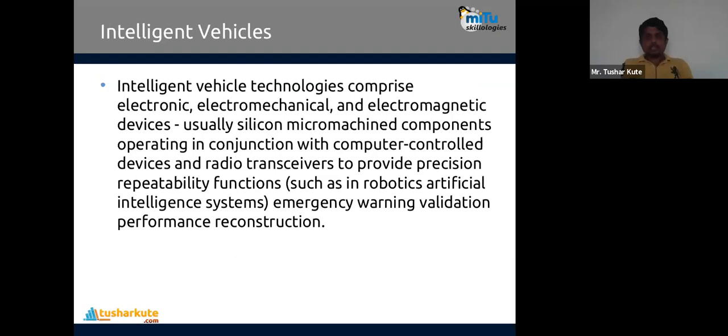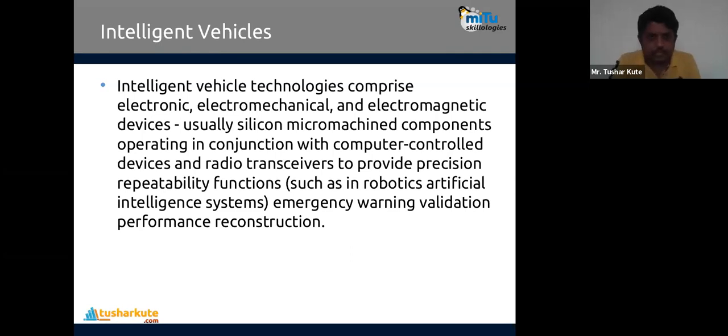intelligent vehicles. Intelligent vehicles contain electronic, electromechanical, electromagnetic devices, usually silicon micro machine components, operating in conjunction with computer control devices and radio transceivers to provide precision repeatability functions such as robotic artificial intelligence systems, emergency warning, validation, performance, and many other things. Intelligence means they have the ability to decide by themselves, like an unmanned or driverless car. An auto driving car is one example of an intelligent vehicle. Or the vehicle has the ability to tell its status to the driver. That's what intelligent vehicles are.